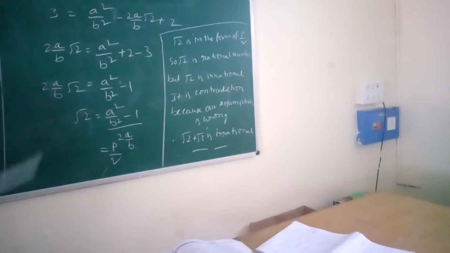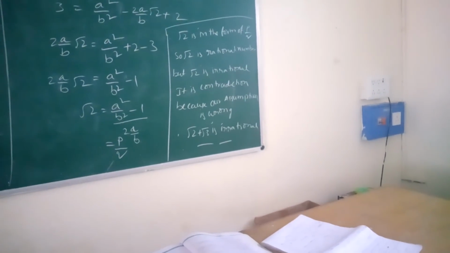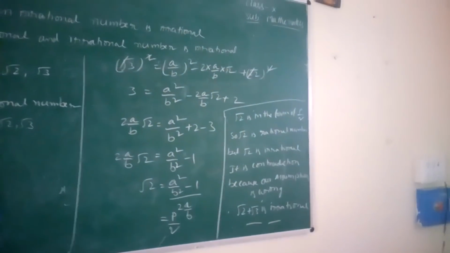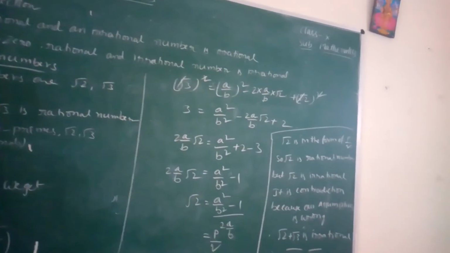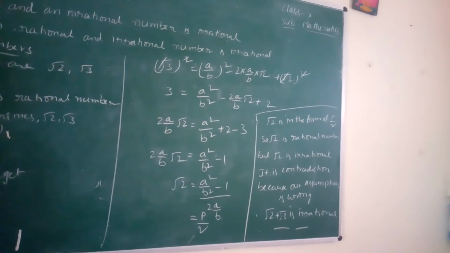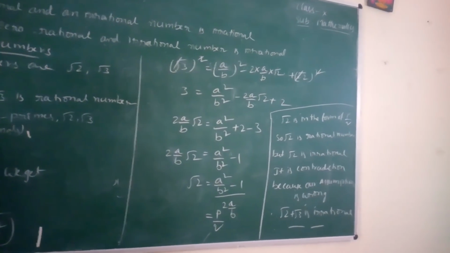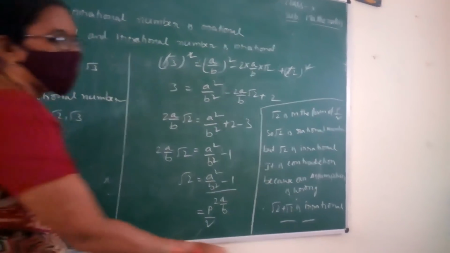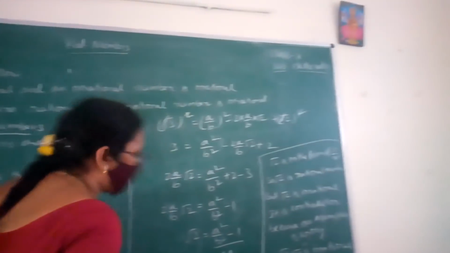So in this way, we can prove the sum of any two rational numbers is irrational. Is it possible in all situations? No. Some remarks are there. So we note those remarks now.